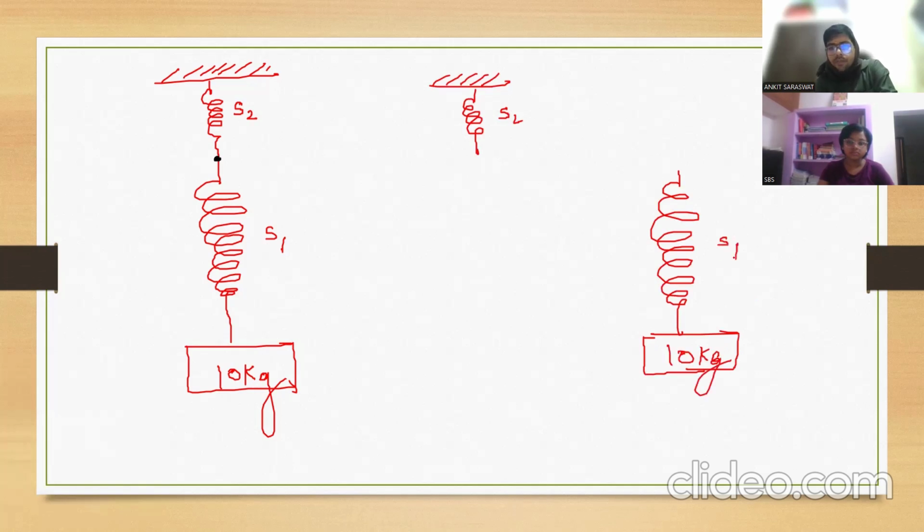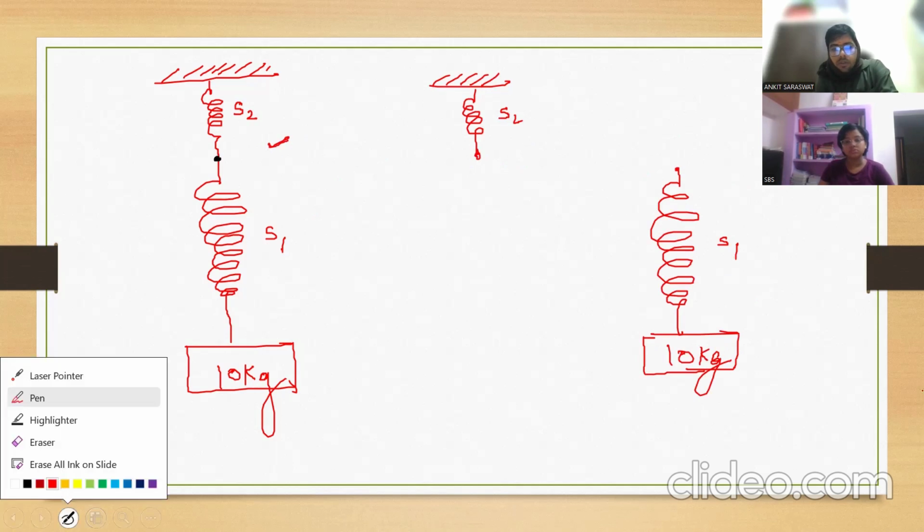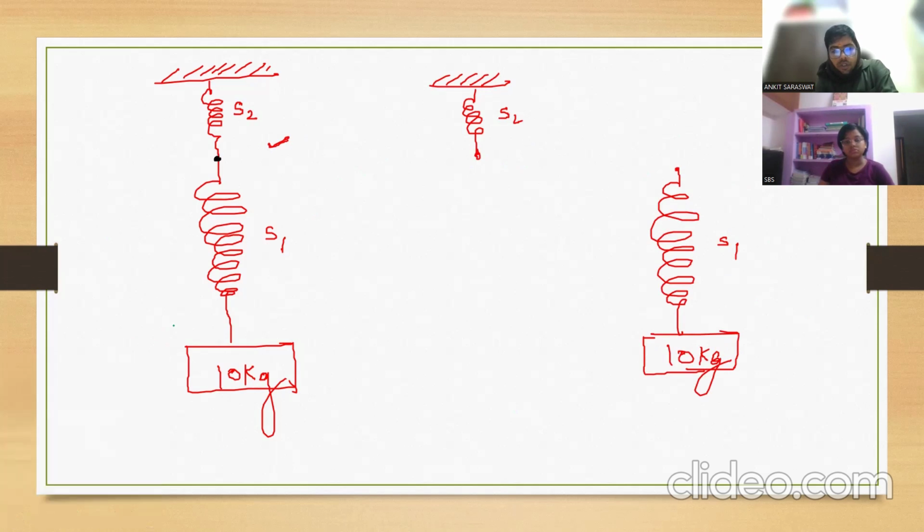Now you tie this end and this end together. Then you will get this picture. Now, first of all, tell me, if I draw the free body diagram of this 10 kg mass like this, the system is at equilibrium. Both are balancing this 10 kg.